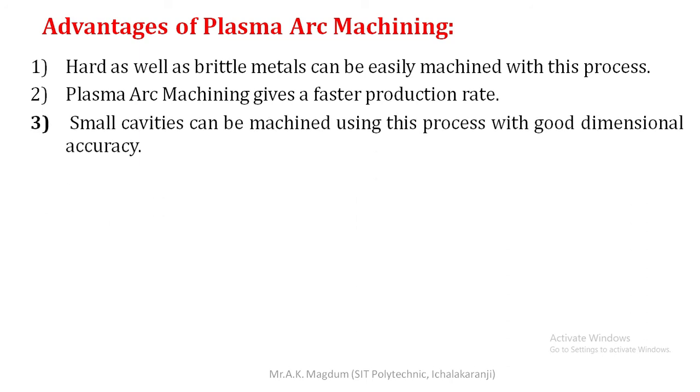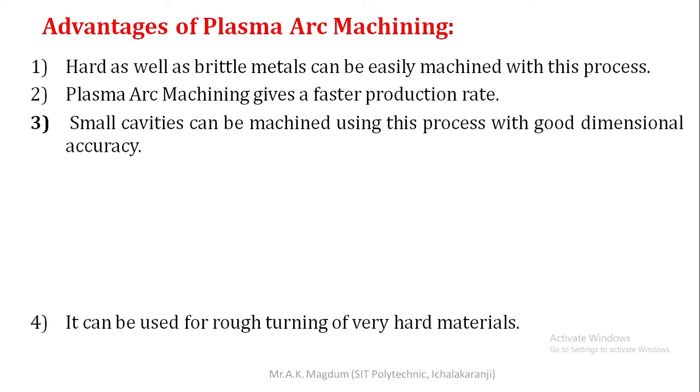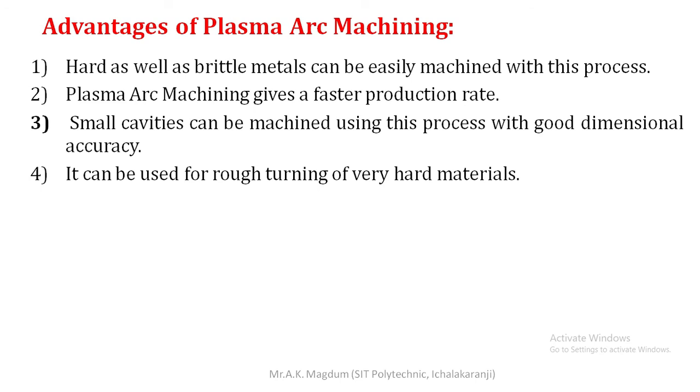Next, small cavities can be machined using this process with good dimensional accuracy, because whenever we carry out the plasma arc machining process, dimensional accuracy is a very important factor, because we maintain the dimensional accuracy at the time of machining itself. Next, it can be used for rough turning of very hard materials.